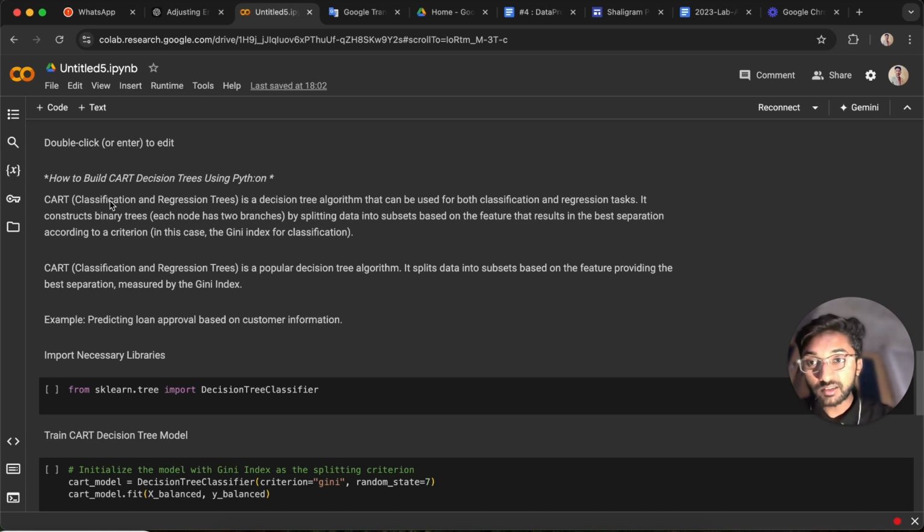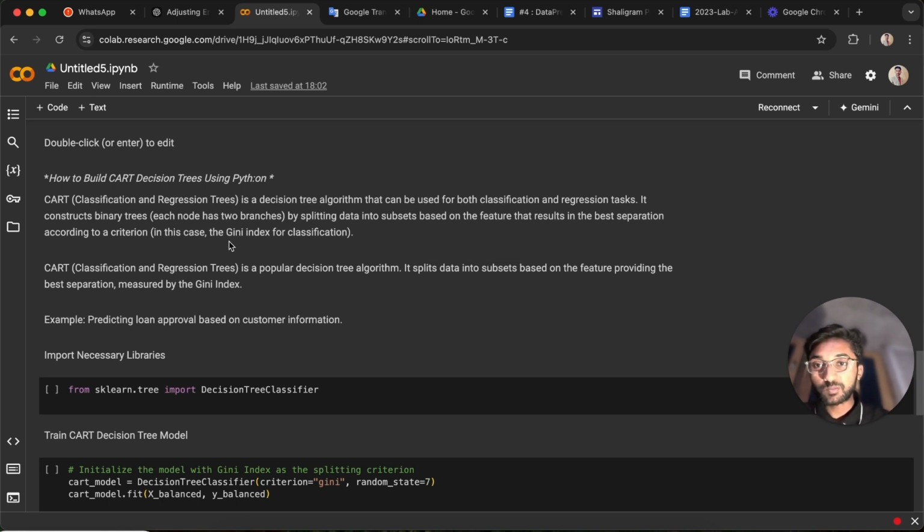Okay, the CART, what is the meaning of CART? CART means classification and regression tree. So we use the concept of classification and regression so we can make the CART decision tree. So the CART decision tree is an algorithm that we can use for both classification and regression tasks. It constructs a binary tree. Each node has two branches, by splitting the data into subsets based on the feature.